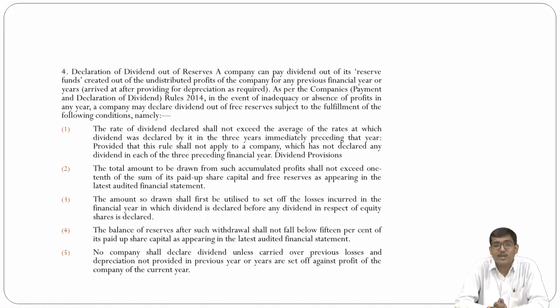First, the rate of dividend declared shall not exceed the average of the rates at which dividend was declared by it in the three years immediately preceding that year.